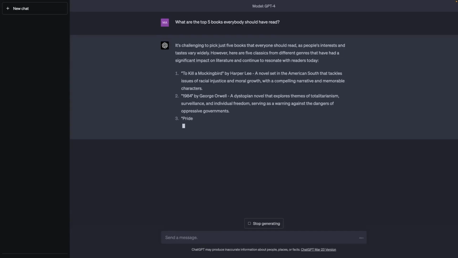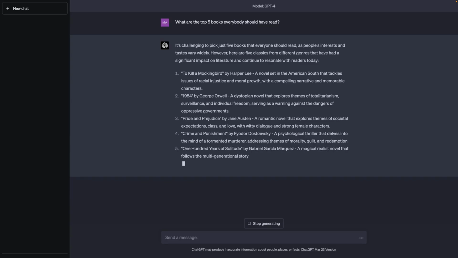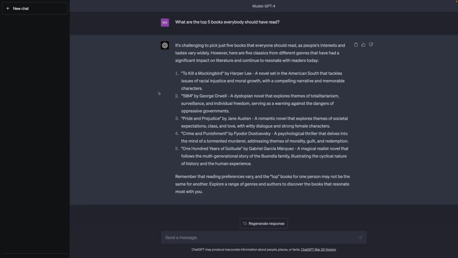ChatGPT comes up with 5 books here, also stating that it's difficult to pick just 5 books, so in the end it tells us it depends on what we are looking for, but we got 5 books to get started with already. As we learned in the prompt engineering module, we should be more specific about what we actually look for. So we should add some constraints to our prompt, maybe to be more precise about the topics, about the segment we are interested in. And let's say that we are actually interested in books which are related to business or personal development.